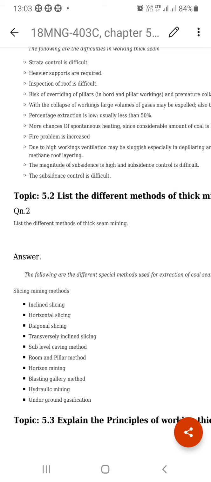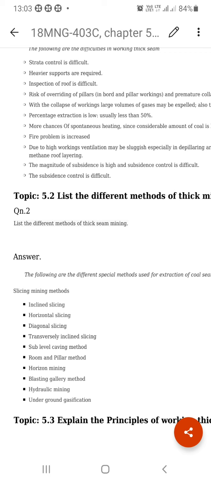Another difficulty is overriding. Overriding means this: the diagonal line of extraction is there, the extraction area is there, and the pillars are there. If the pillar crosses the diagonal line of extraction, overriding occurs automatically. So the overriding pillars are very dangerous; they are in the danger zone.